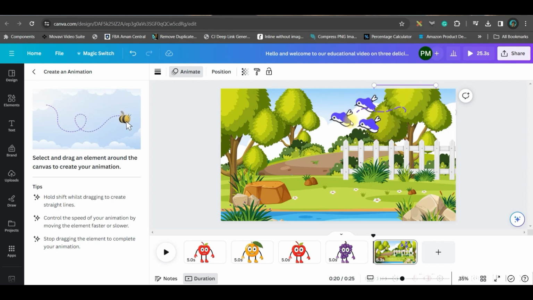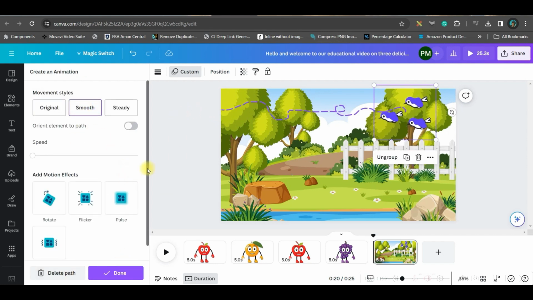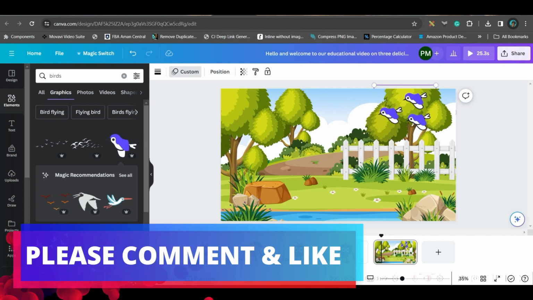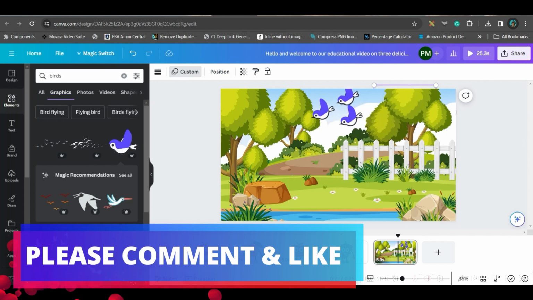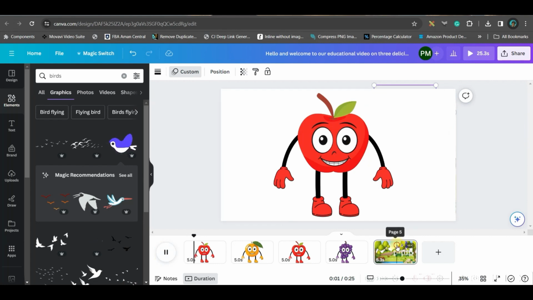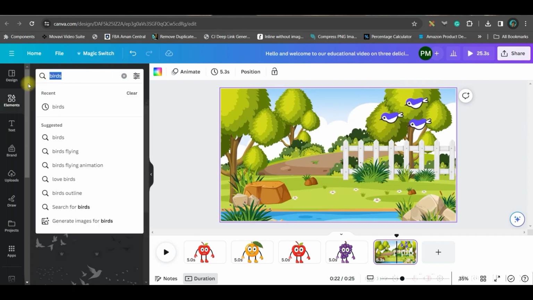Just select them like this. Okay, and then go to this smooth animation, increase or decrease the speed, and you can just do done, and that way you can just play and check. Okay, like this you can create any animation. Let's suppose if you want a butterfly.